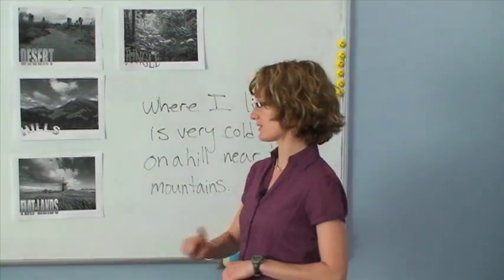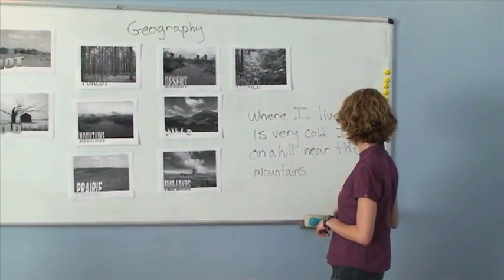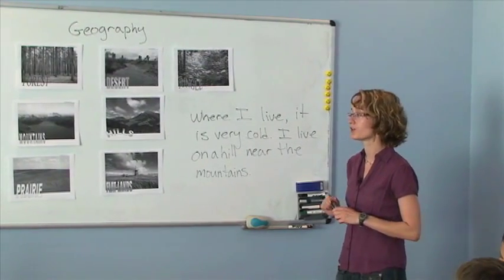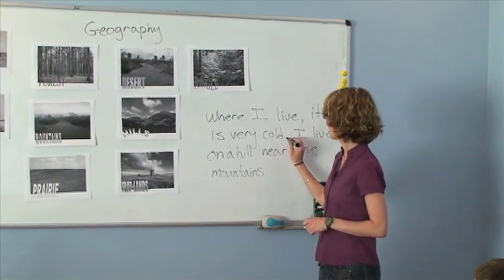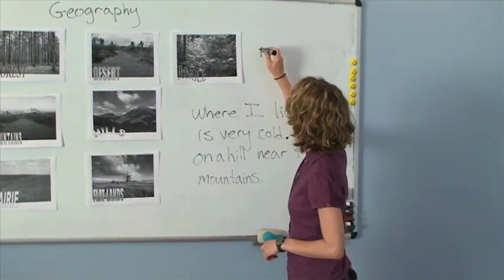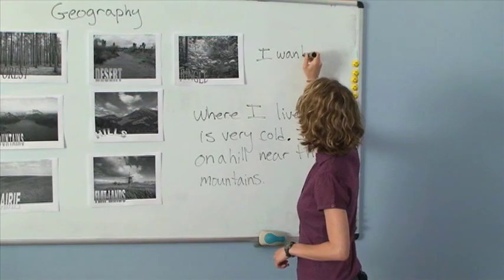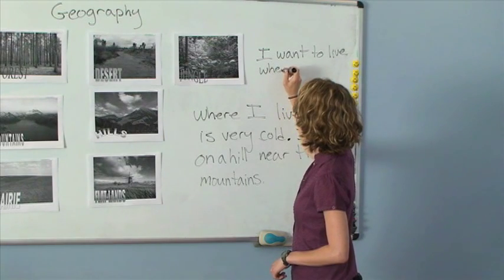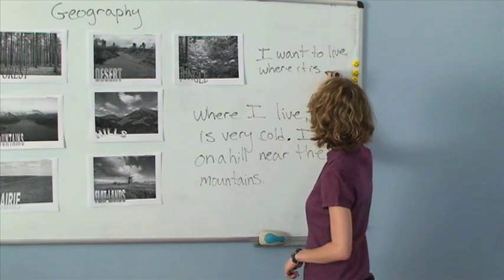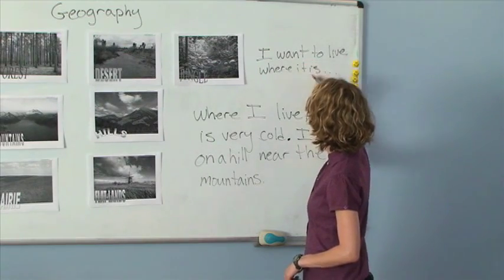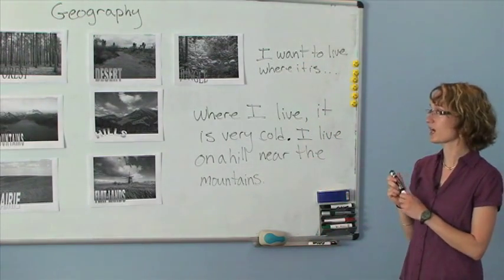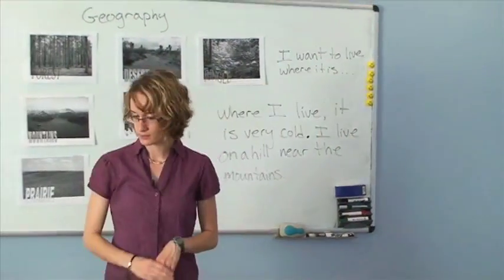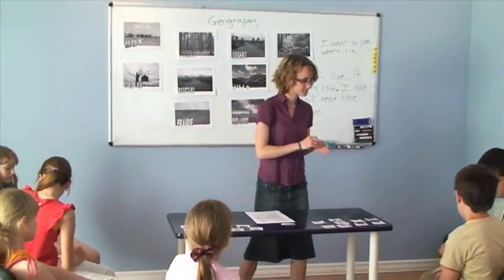So I want you to write a sentence like this, or a couple, there's two sentences here, describing where you live, or you can write about where you want to live. Okay, so you would then say, I want to live where it is hot in the desert, okay? So you need a piece of paper and a pen, okay?